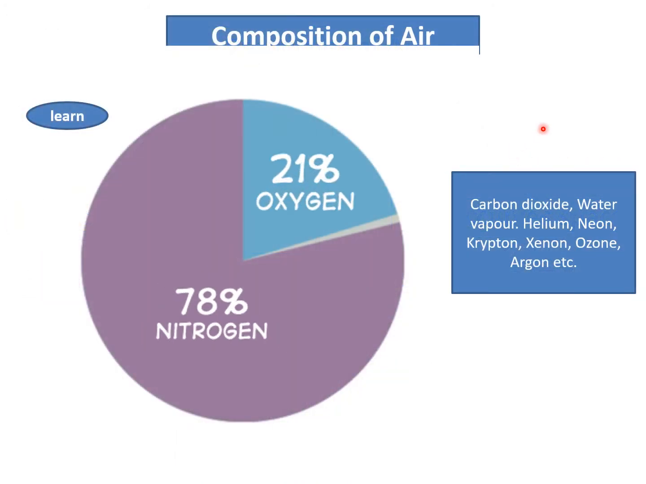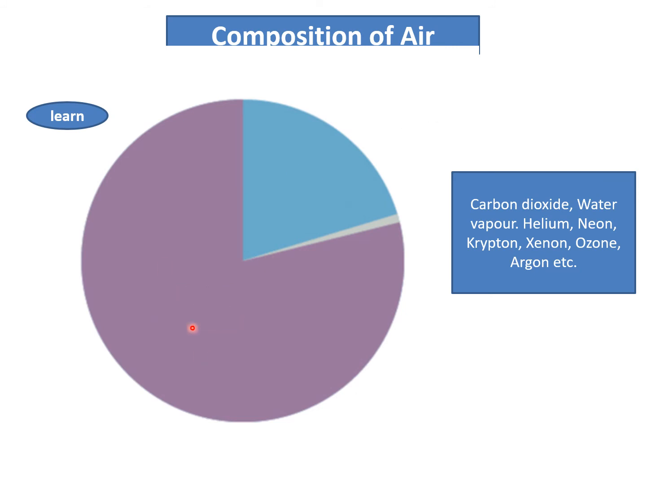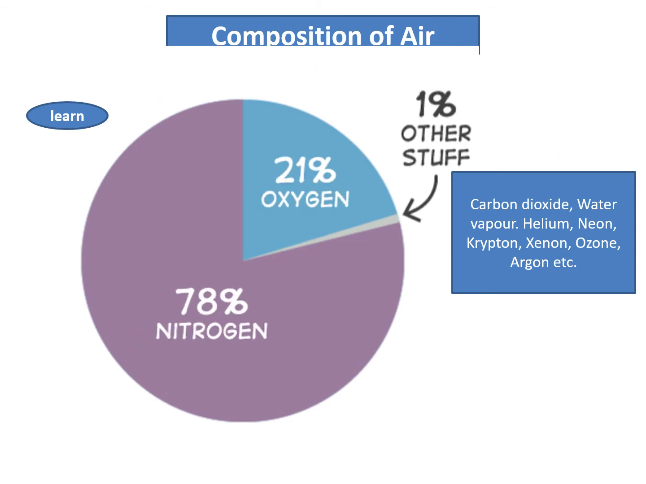Please also learn the composition of air. 1% is these gases: carbon dioxide, water vapor, helium, neon, krypton, xenon, ozone, and argon, etc. And 21% is oxygen and 78% is nitrogen. Please learn this composition of air.